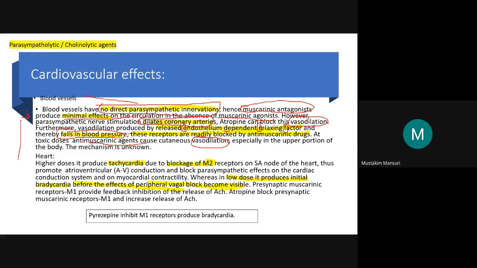Then the effect on the heart. At higher doses it will produce tachycardia, because of the blockage of the M2 receptor.